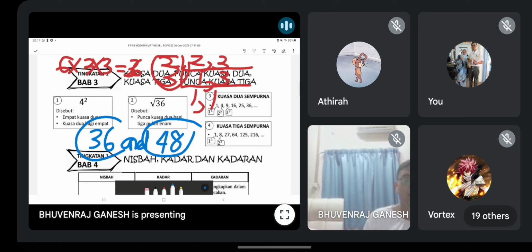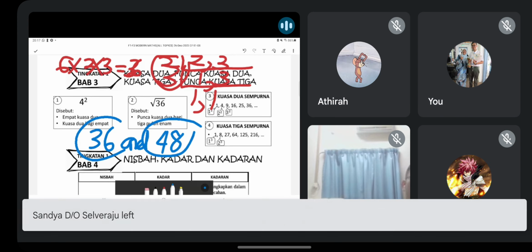Dua-dua kena sesuaikanlah keadaan tu, kena tepat. Okay, 144. Okay, let me check. Yeah, correct. 144 adalah satu gandaan 36 dan 48. Common multiple of 36, 48. Correct. Okay, so you got two answers.